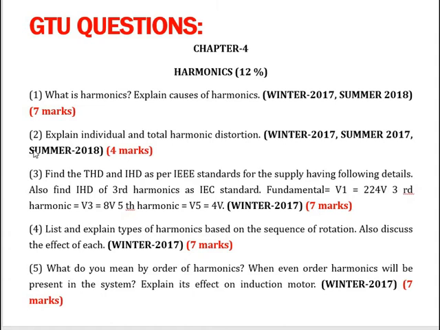Okay, let's discuss question number 2, explain individual and total harmonic distortion, which was asked in winter 2017, summer 2017, summer 2018 for 4 marks. Also, we will discuss question number 3, the example based on THD and IHD.